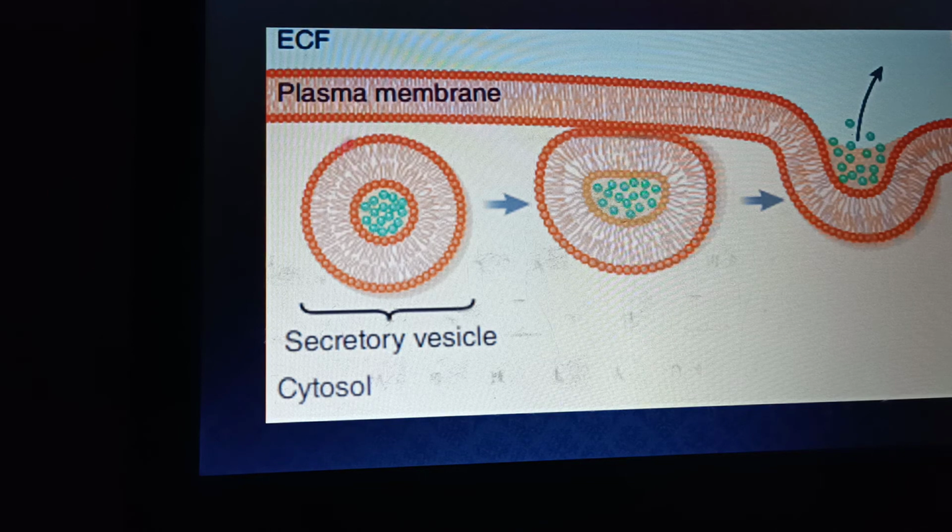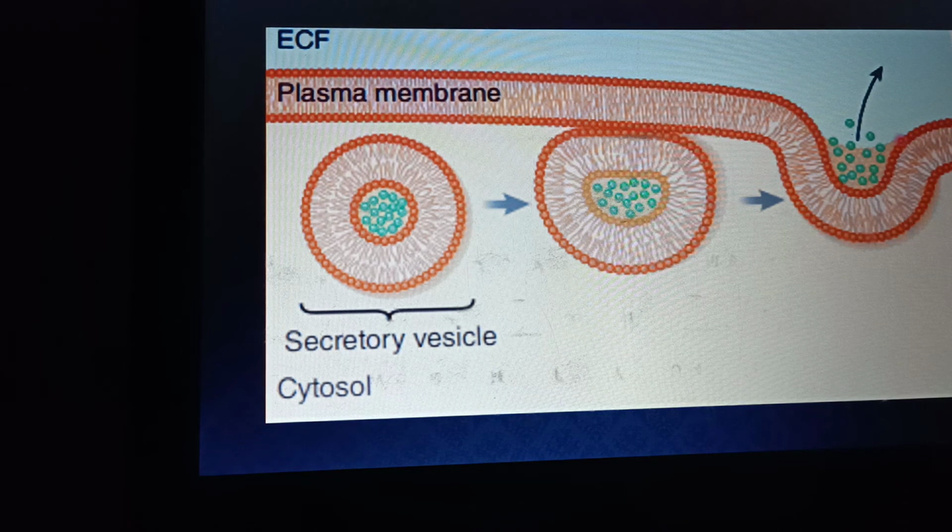There are different docking markers present here. These bind with their acceptors at the plasma membrane. And what happens next, they release their material outside, away from the intracellular environment. And the plasma membrane of the secretory vesicle becomes part of the plasma membrane of the cell.